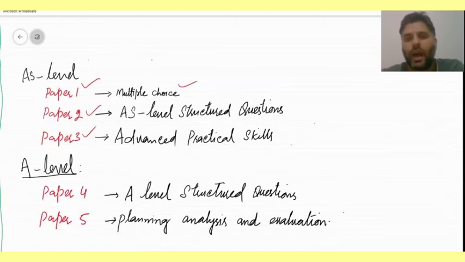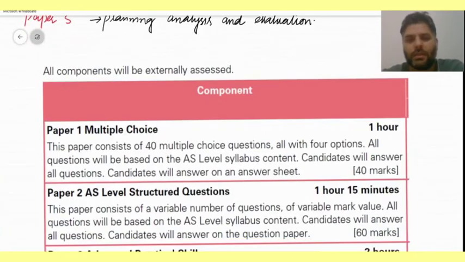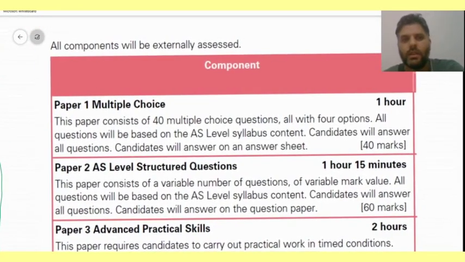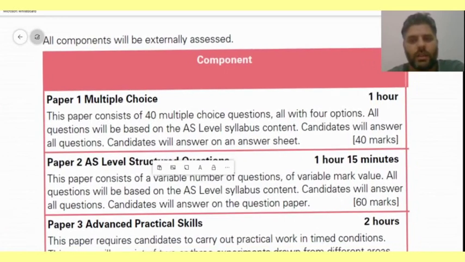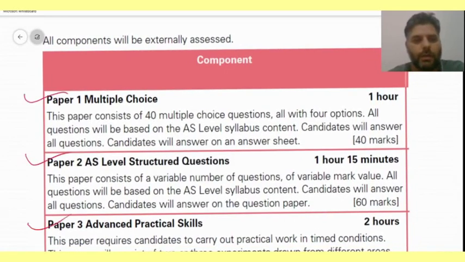So I took a snapshot from the syllabus, so we'll discuss it from the syllabus. The components of the papers are, first of all, paper 1, paper 2 and paper 3. They are for AS level. Paper 1 is multiple choice questions. It consists of 40 marks. It is a 1 hour paper and it has 40 questions, and a student will answer all questions and has to opt for 1 out of 4 options.